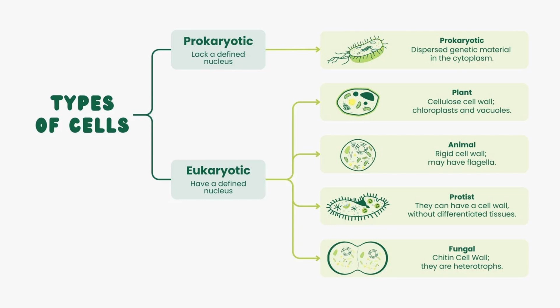There are two fundamental types of cell. Prokaryotic, which lacks a definite nucleus, and eukaryotic, which has a definite nucleus. From these they are subclassified into plant, animal, protists, and fungi.